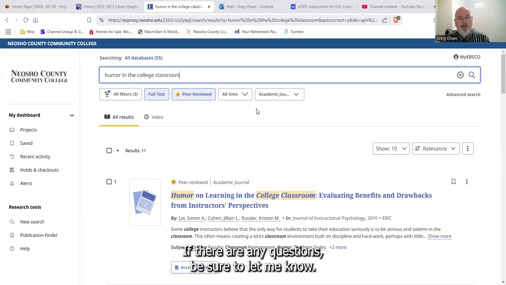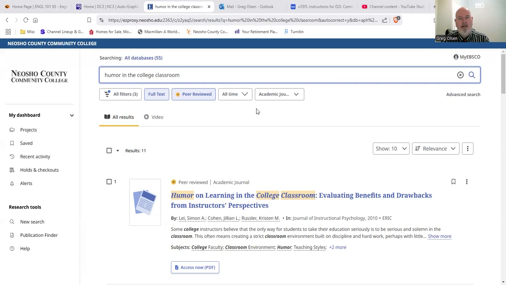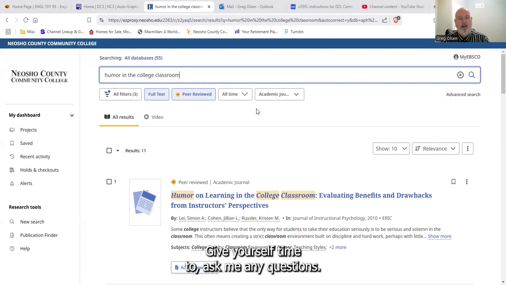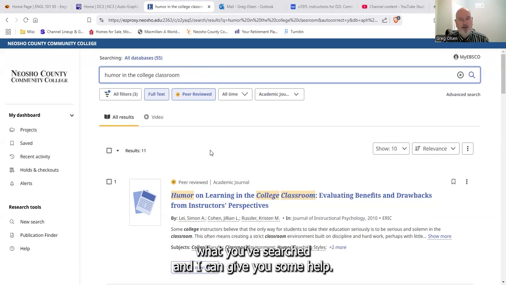If there are any questions, be sure to let me know. Get started on your research early. Make sure that you can find the articles that you want so that you don't have difficulty with the assignment the week before the peer review is due and are struggling to find sources. Give yourself time to ask me any questions. Do save your search strings, maybe in a Word file or something, so that if you are having difficulty, you can send me what you've searched and I can give you some help. Good luck.